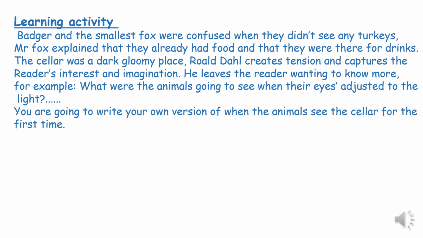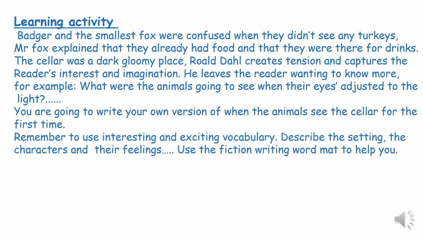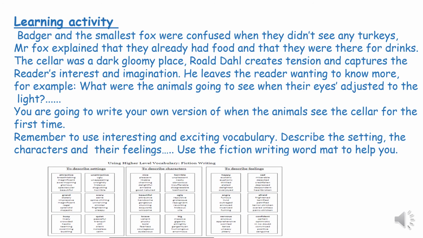You are now going to write your own version of when the animals see the cellar for the first time. So what do they see? So remember to use interesting and exciting vocabulary. Describe the setting, the characters and their feelings. You can use the fiction writing word map to help you. Okay, and there is your word map. You are going to try to capture the reader's interest and imagination.